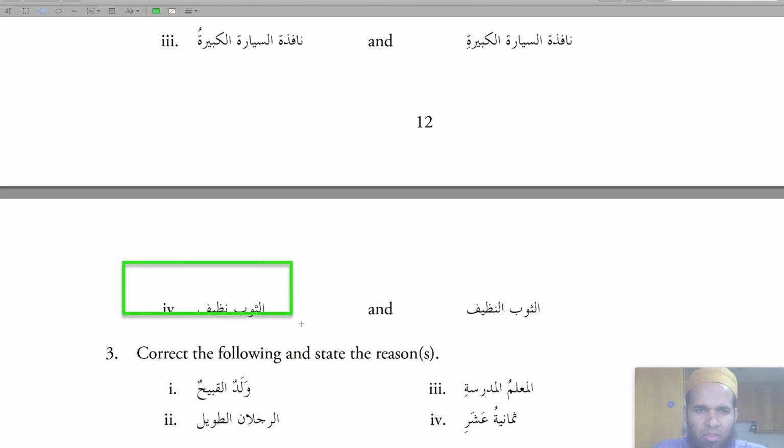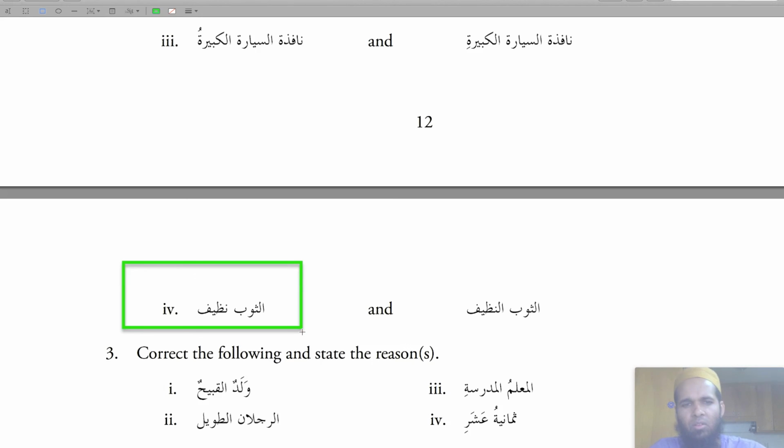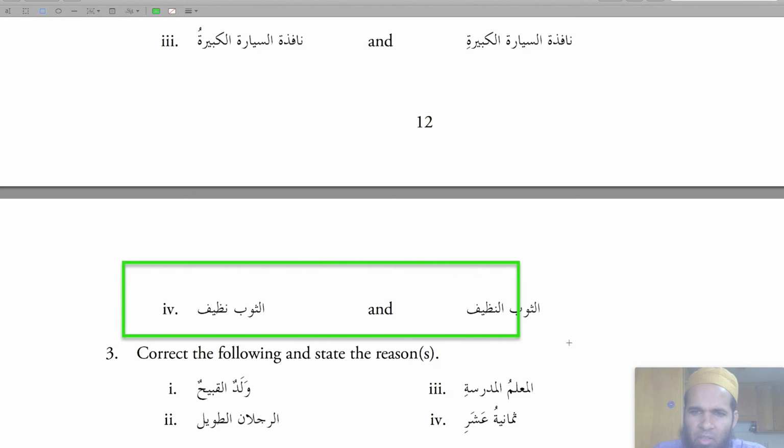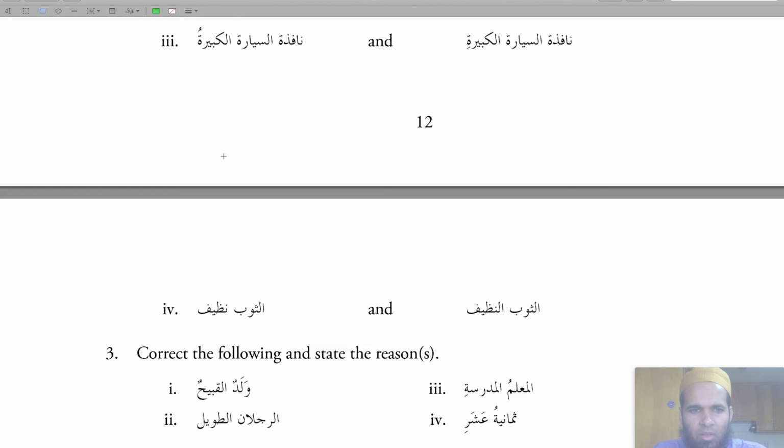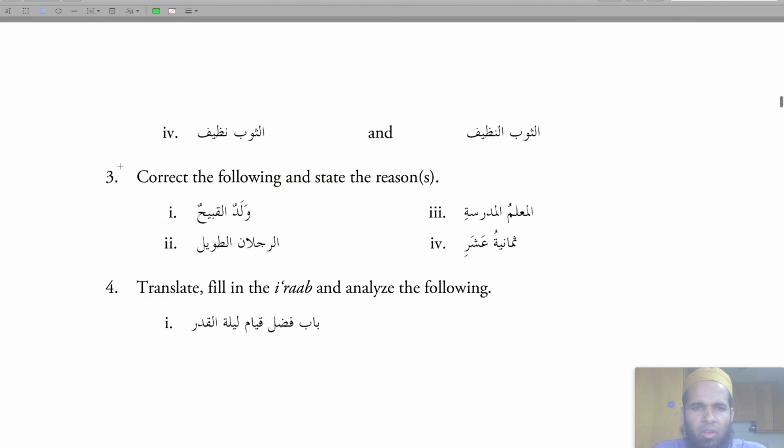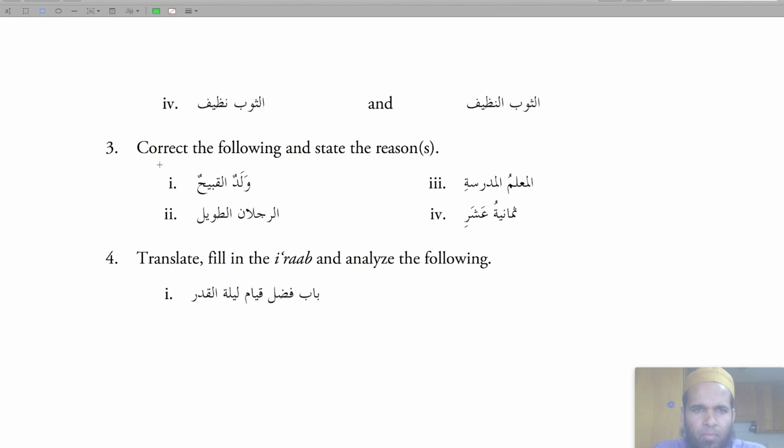Number 4, الثوب نظيف. The cloth is clean versus الثوب النظيف, the clean cloth. The cloth is clean versus the clean cloth. Correct the following and state the reason. Number 1, waladun al-qabih. They're not matching. These are sifa and mawsuf, and one of the conditions is that both of their modified nakira state has to match. So it should be al-waladul qabihu or waladun qabihun.